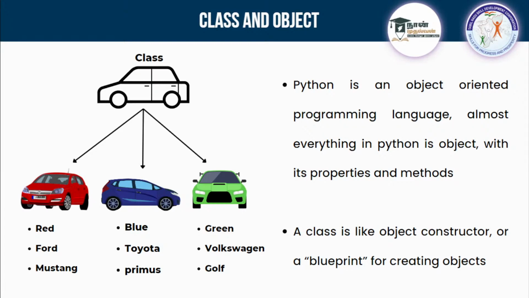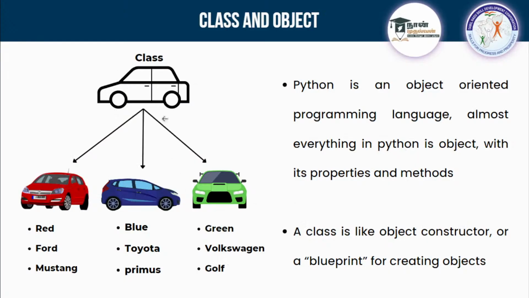So what is this class? Class is like a blueprint. See here, I am having a class, which is like a blueprint. To use a class, you need to create an object. Imagine this is an object, this is an object, and this is an object. So there are 3 different objects.